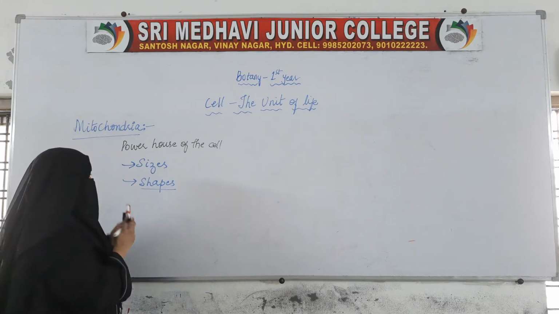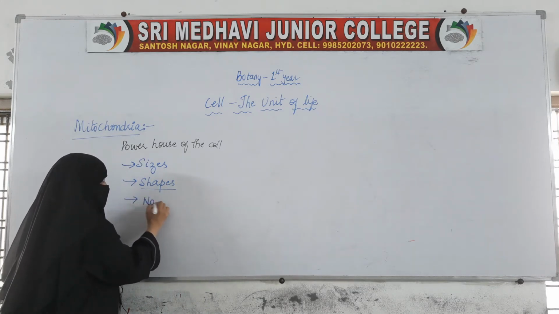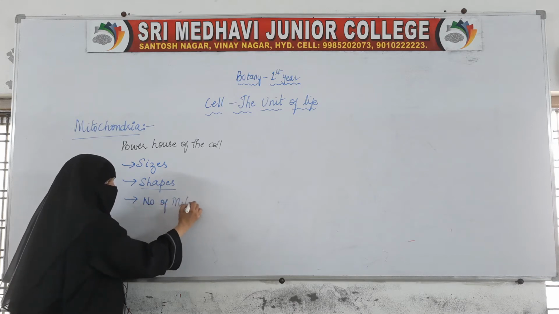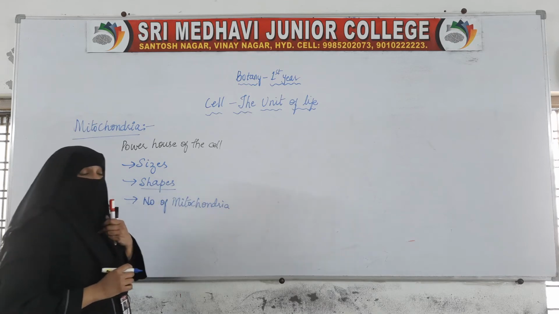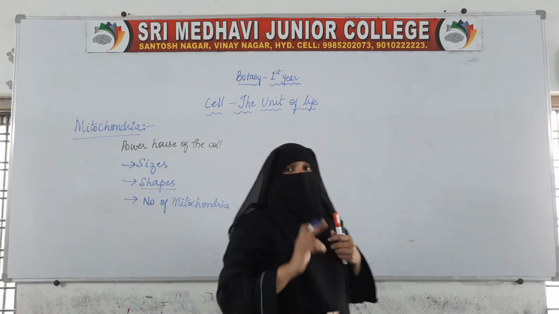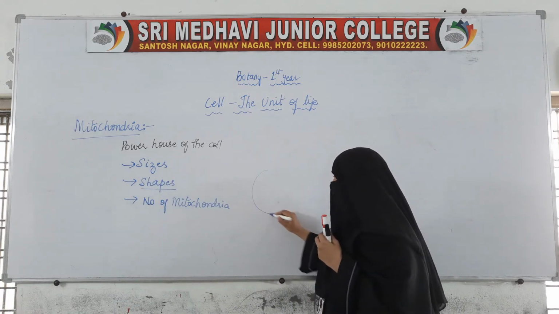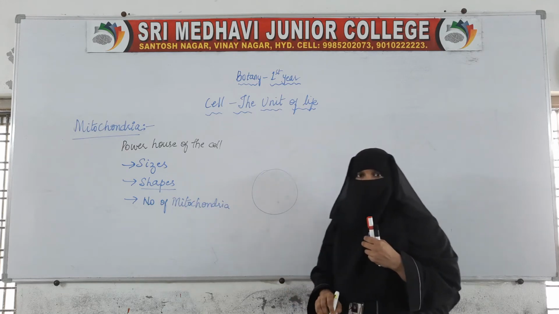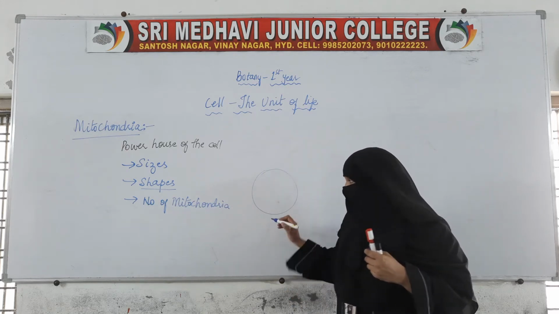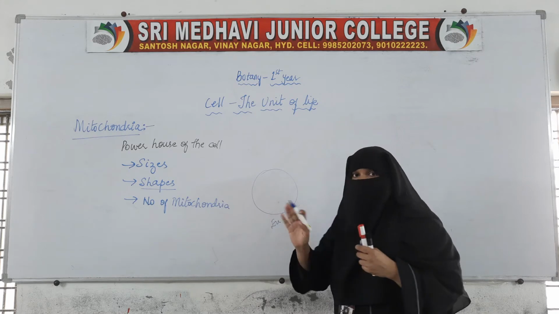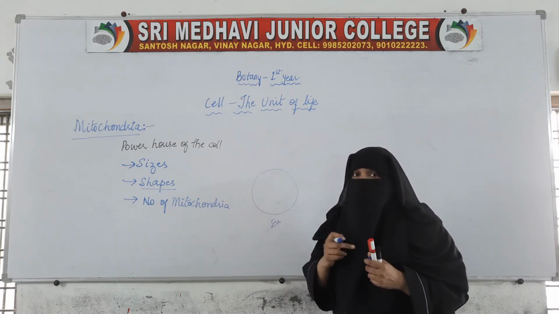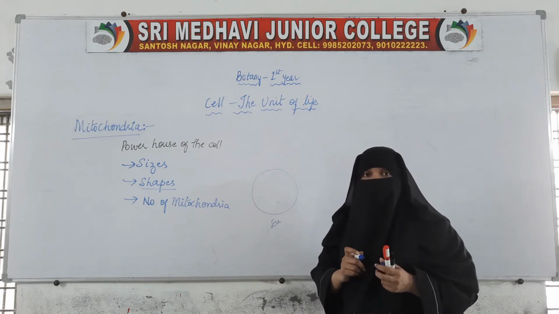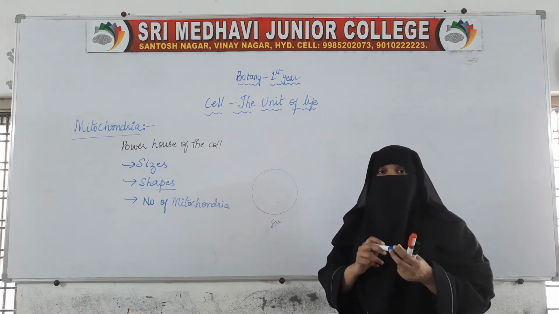Coming to the number of mitochondria, this also varies in a single cell. If this is a eukaryotic cell, because in a prokaryotic cell we do not find mitochondria, it is a membrane bound organelle which is present only in the eukaryotic cell.